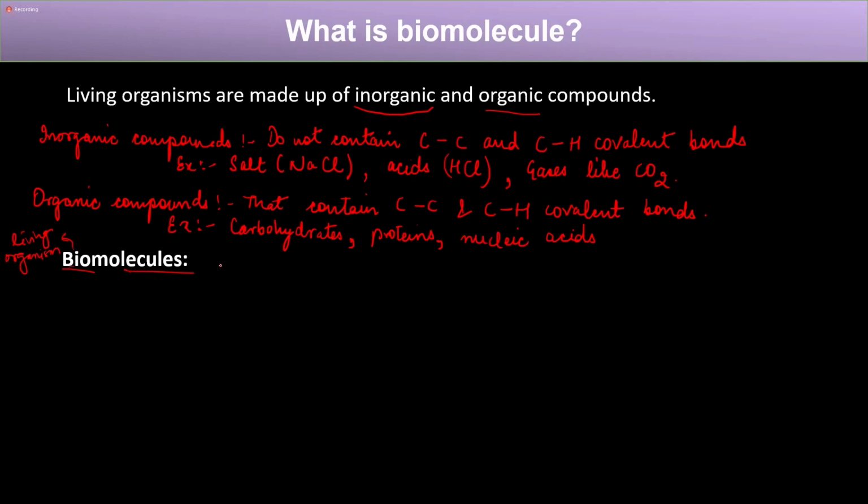Okay, so you can write what biomolecules are: all compounds that are either synthesized or present in living organisms, right? So these are called biomolecules.